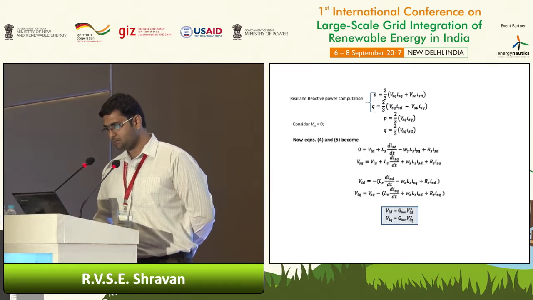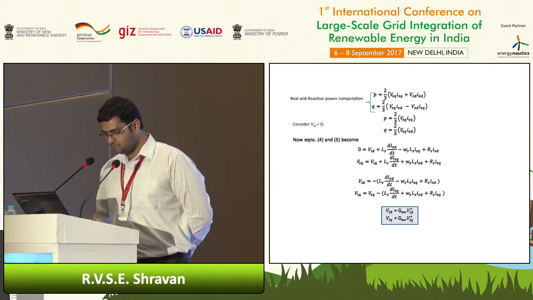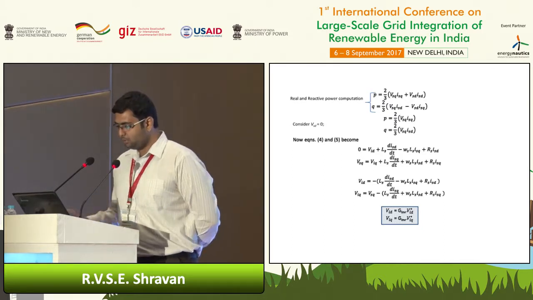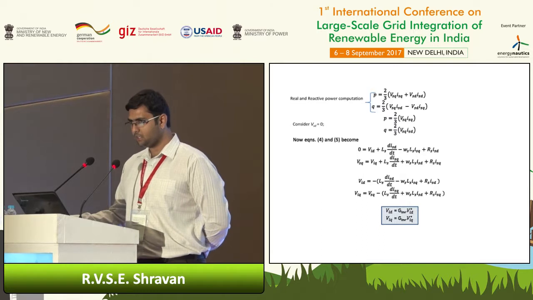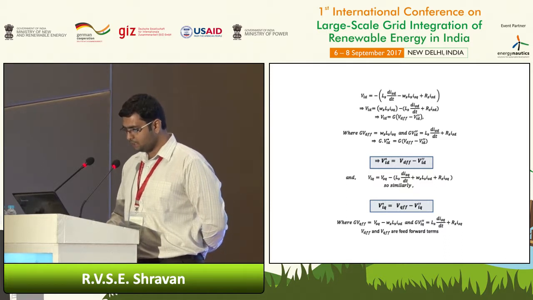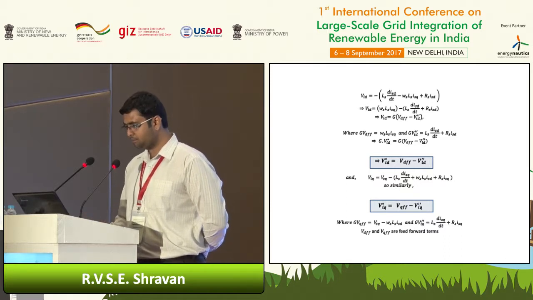Putting VSD equal to 0 in the above equations and rearranging them, we can find the pole voltages in the DQ0 frame. Pole voltages are nothing but the product of the inverter gain and the reference voltage magnitudes, so we can find the reference voltage using this. Slightly rearranging the equation, VID can be made a combination of two different terms.